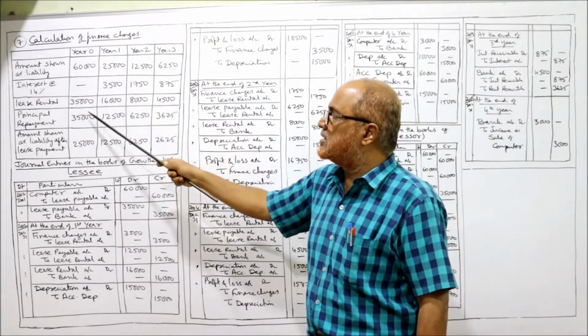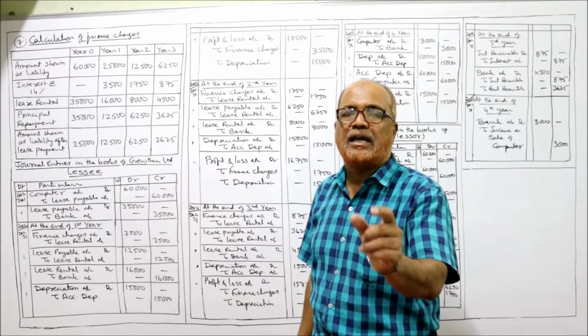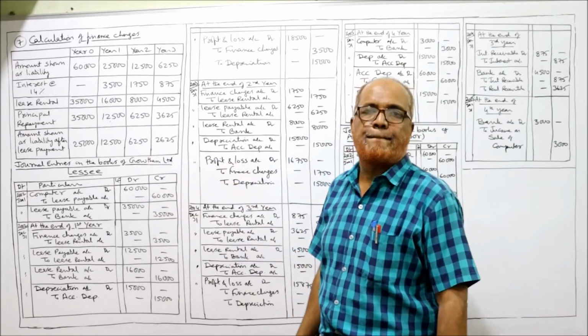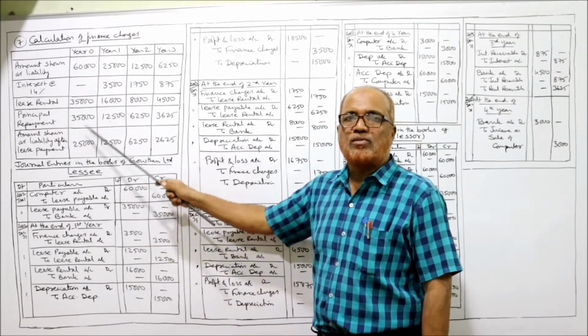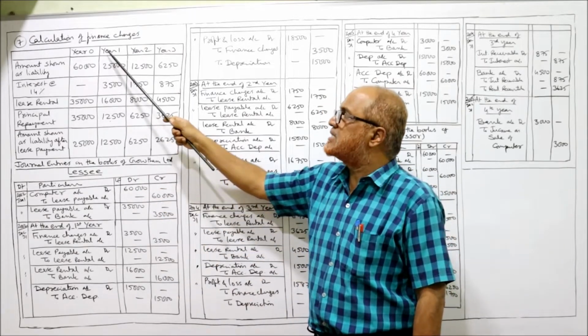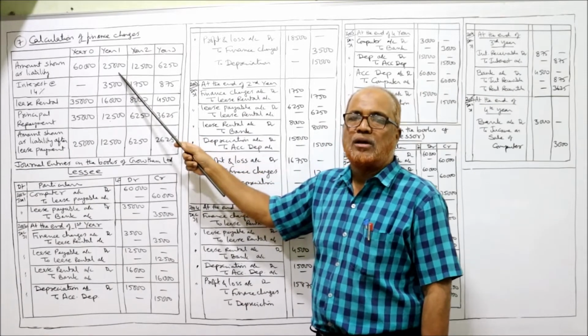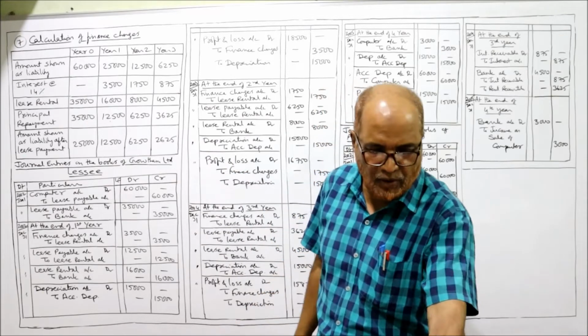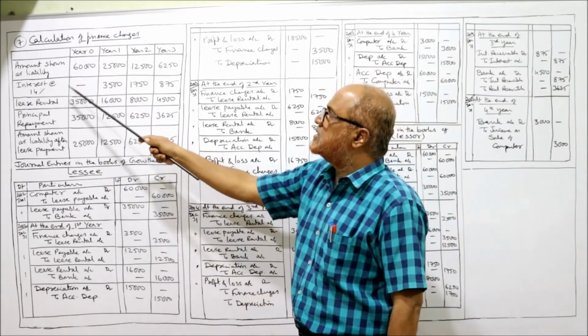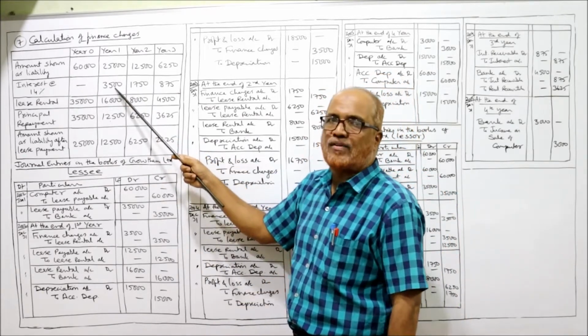So 60,000 minus 35,000, 25,000 is the liability remaining after paying the lease rental. This will become the beginning of the first year, value 25,000. Now on 25,000, the rate of interest given in the problem is 14%. So 14% of 25,000, you'll get 3,500.